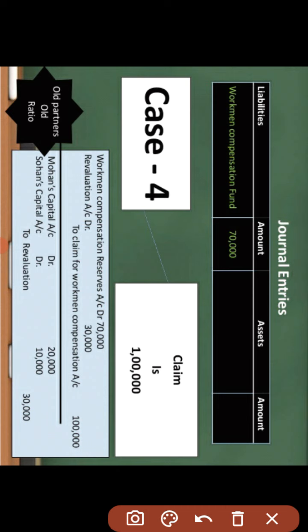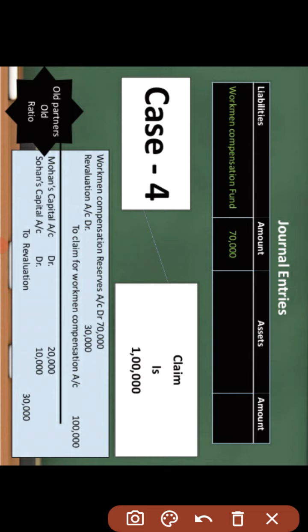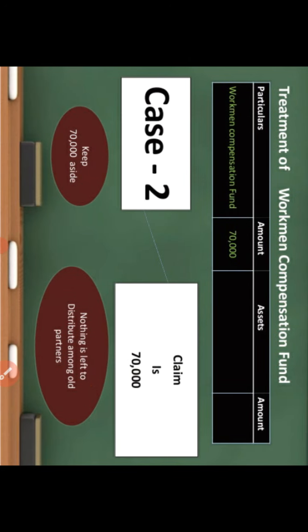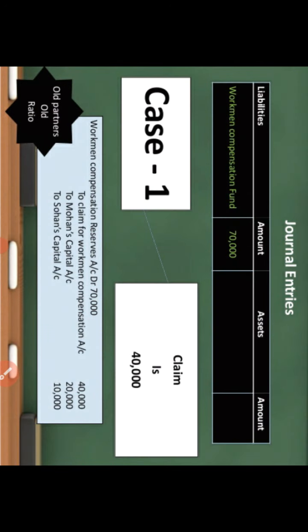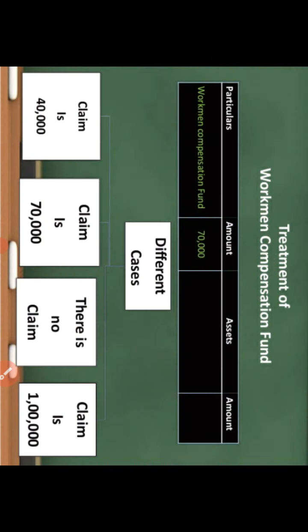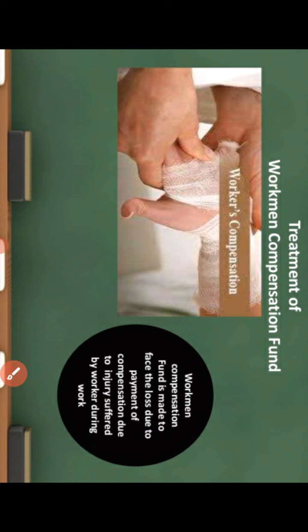So this way we have seen that there may be 4 cases for the accounting treatment, for making the accounting entries for the workman compensation reserve. And in the next video we will discuss what will be the treatment if there is also a fund like the investment fluctuation reserve.